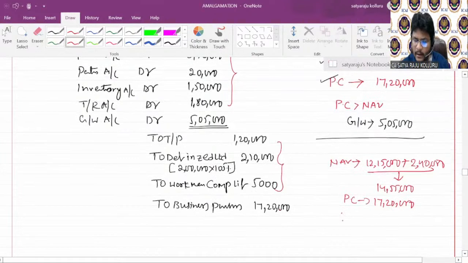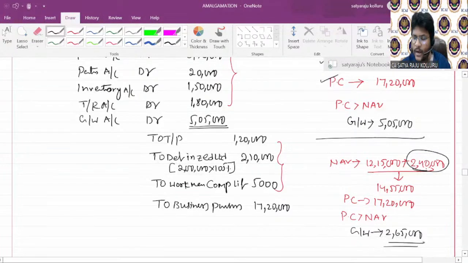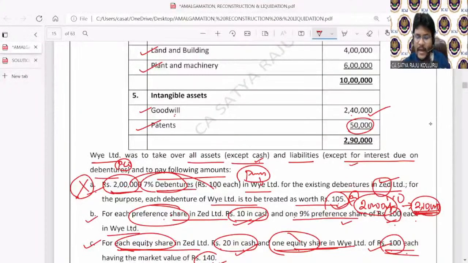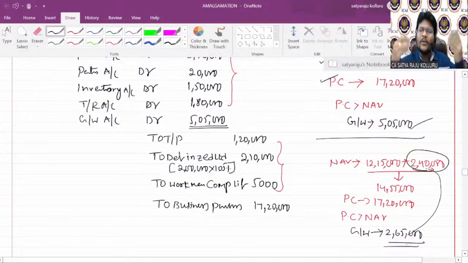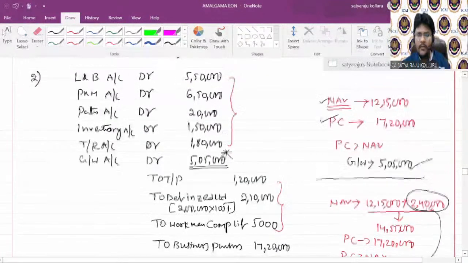Now you can compare this 14,55,000 with PC of 17,20,000. Again the scenario is PC greater than NAV. Then how much goodwill are you deriving in this case? Goodwill is equal to 17,20,000 minus 14,55,000. You get 2,65,000 only. That means if you have already incorporated the goodwill of 2,40,000, then you get goodwill of 2,65,000. If you add both, the total goodwill is only 5,05,000. It is the same as I got now. That is the reason, even if goodwill of the selling company is directly given, there is no need to incorporate it. You can derive it as a balancing figure. That is the conclusion I made through this journal entry.